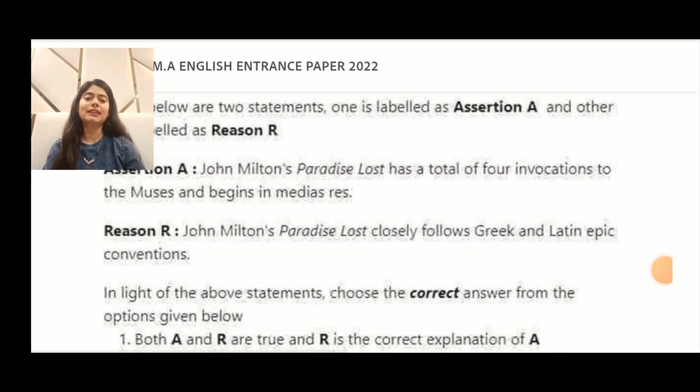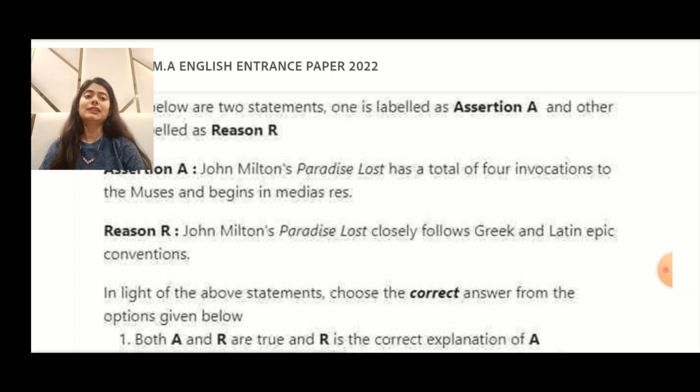Your assertion reads that John Milton's Paradise Lost has a total of four invocations. What is an invocation? It's an appeal made by the poet so that he can compose the poem in a much better fashion, right? And then it says invocations to the muses and begins in medias res. In medias res, it's a Latin phrase basically, which refers to starting something in between or plunging into the most critical situation, which is then followed by a series of events, right? So that is assertion for you.